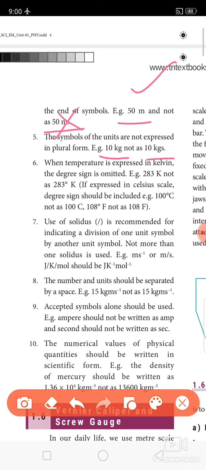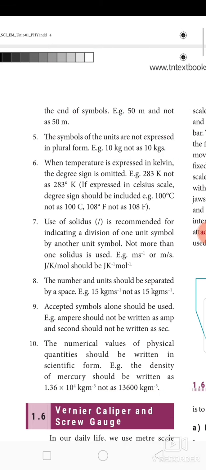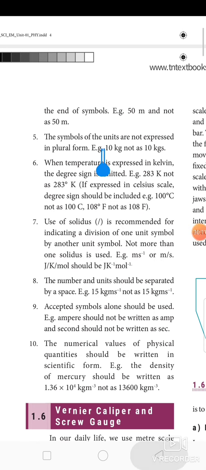10 kg, 10 kg alone. You should not write 10 kgs, because what is the meaning of this? Kilogram into second leads to some other derived quantity. So it is not a mass. It is a wrong notation. So you have to write 10 kg alone.